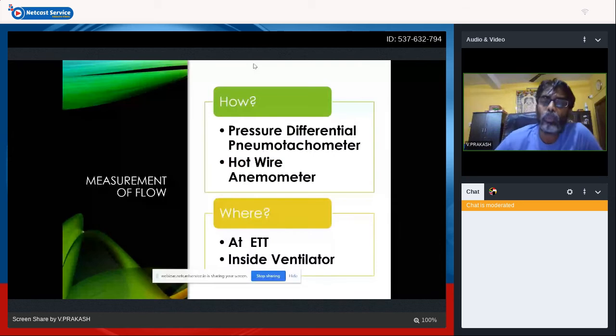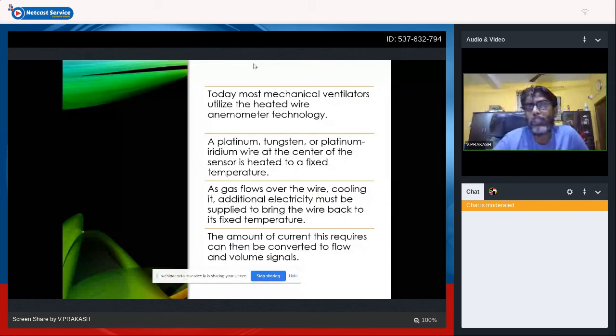So what are the ways flow is measured? You have the differential pneumotachometer or hot-wire anemometer. The most common is the hot-wire anemometer. It's used in Drager. The pressure differential pneumotachometer is used in SLE as well as in AVM machines. It could be a proximal sensor or a distal sensor. The proximal sensor is at the end of the endotracheal tube, and the distal sensor is near the ventilator end. Most of the mechanical ventilators now use the heated wire anemometer technology.